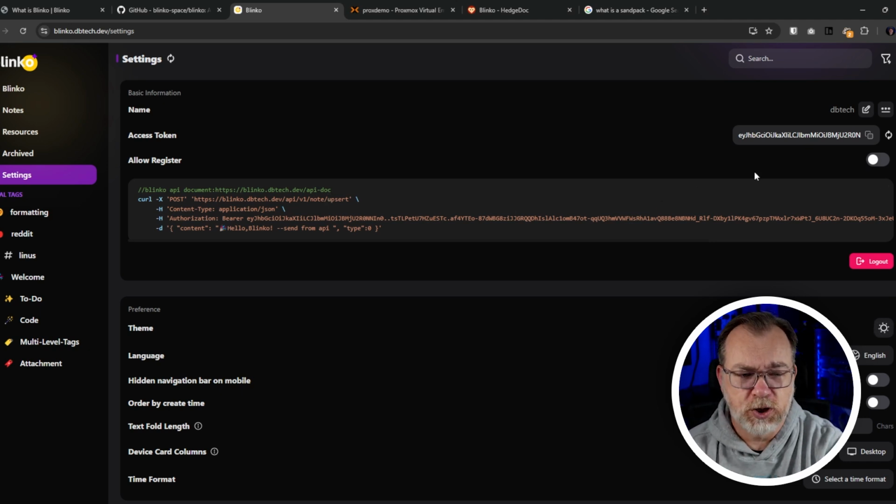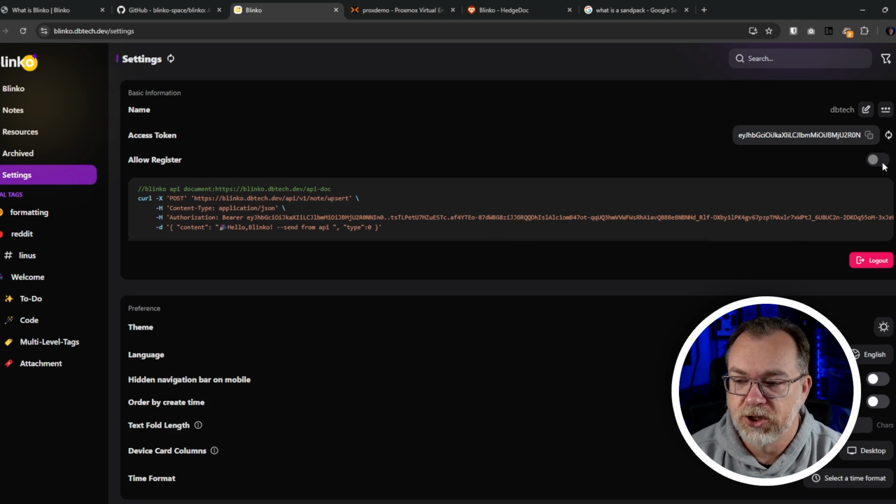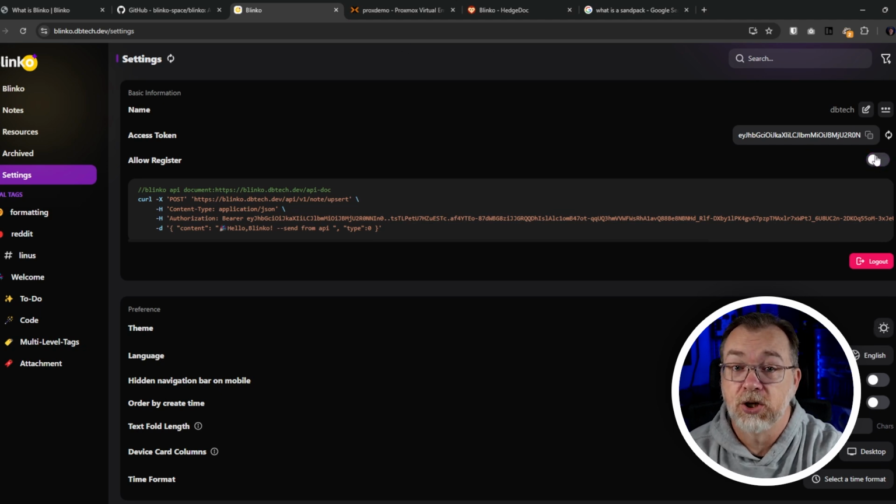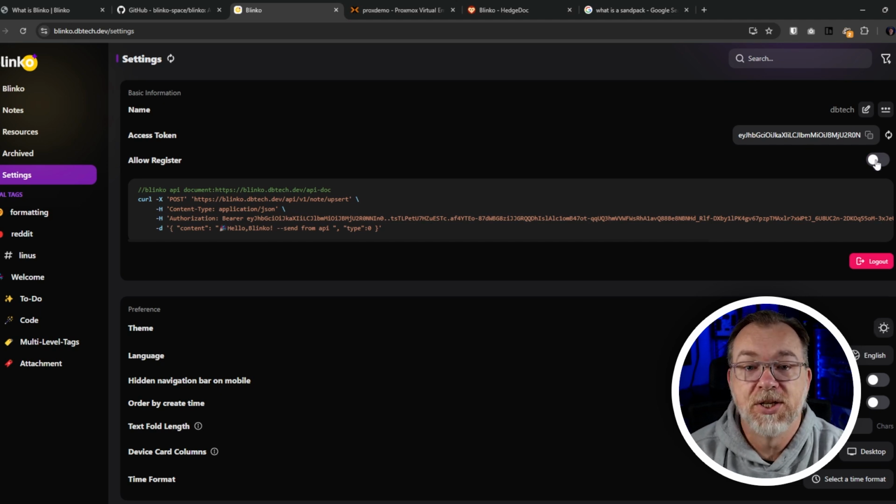But between those two spots, and I feel it's a weird place to put this, there's this allow register here. And that's just a weird place to put that, in my opinion. But that's by default, allow register is off other than registering for the first account. But once your account is created, no one else can register without you turning that back on.